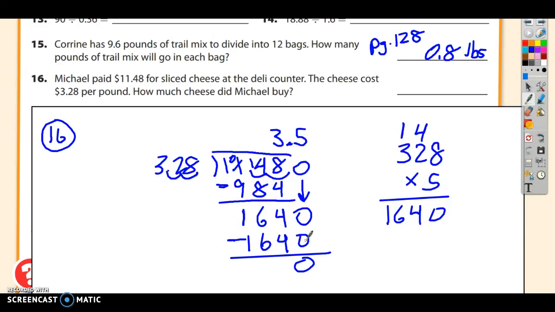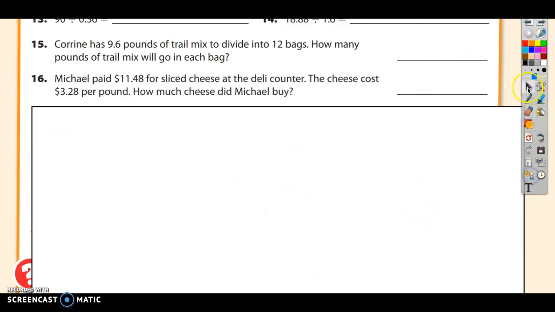And the answer is 3.5. 3.5 what? Let's go find our unit. 3.5 pounds. It says, how much cheese did Michael buy? 3.5 pounds. All right, cool. We are done with the first two problems. Let's move on.